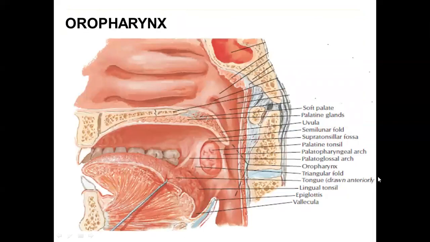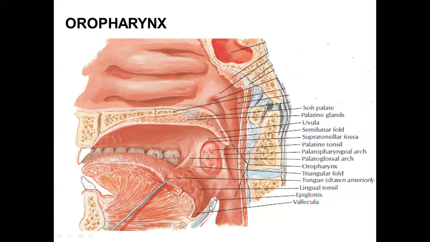Okay, now let's talk about the oropharynx here. Now what are the boundaries of the oropharynx? So here we know the area that lies behind the oral cavity is the oropharynx. It extends from the soft palate to the upper border of the epiglottis. So this portion here, from the lower border of the soft palate to the upper border of the epiglottis, is known as the oropharynx. The roof is formed by the things that were forming its floor, that is the soft palate and the pharyngeal isthmus.